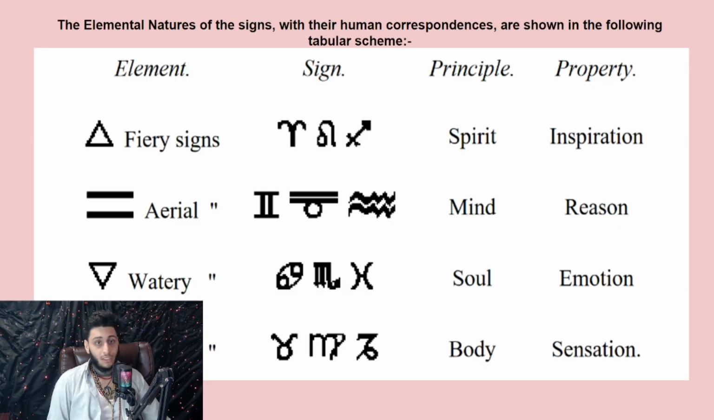The elemental natures of the signs, with their human correspondences, are shown in the following tabular scheme. So, we know that the fire signs are Leo, Aries, and Sagittarius, and these principles apply to how they correspond with each other. We understand that there is a total of 5 elements: fire, air, water, earth, and then the final element that we can't see, known as ether, time, space.